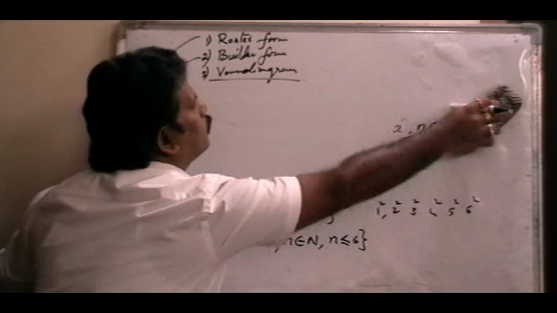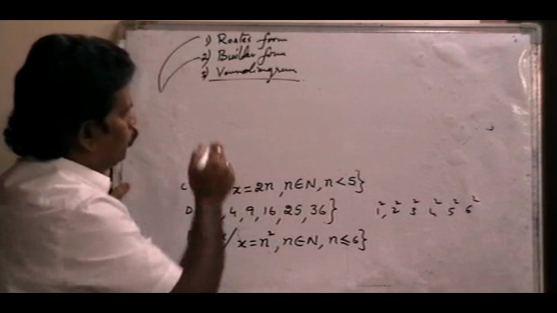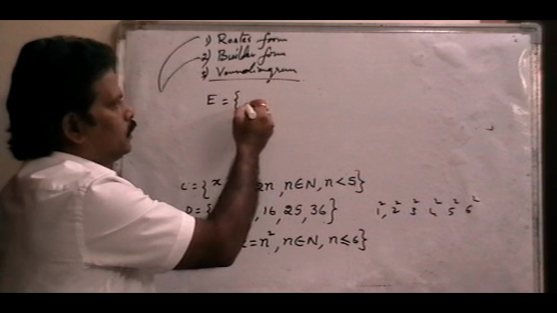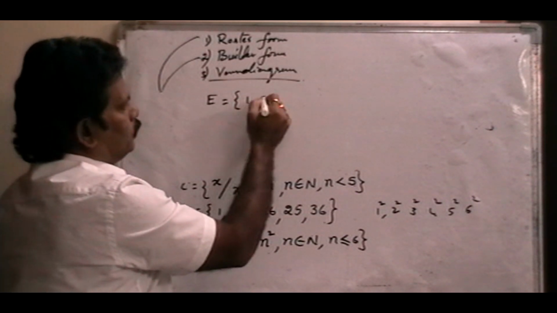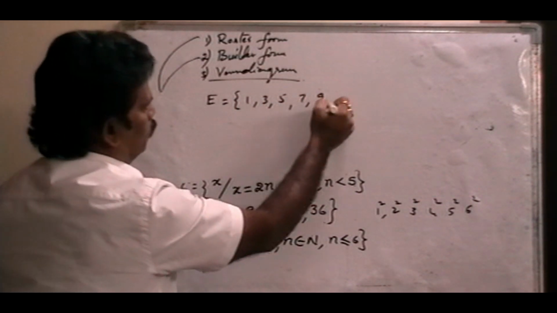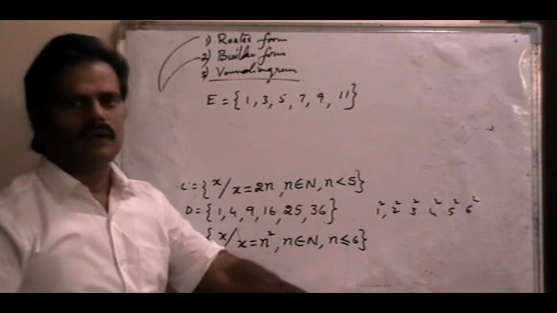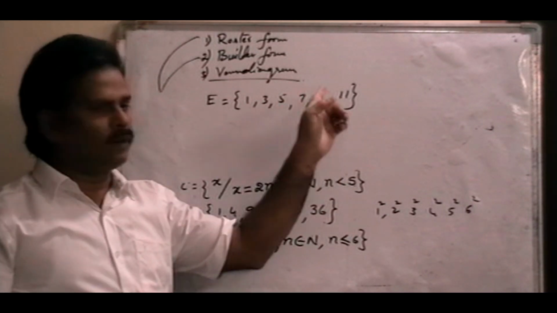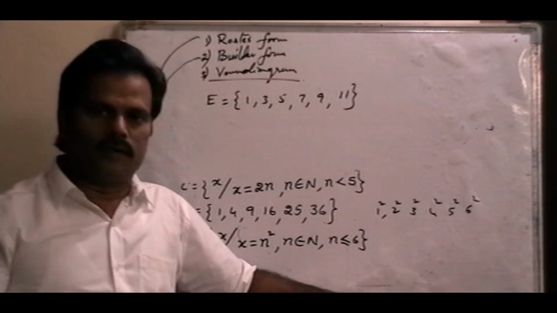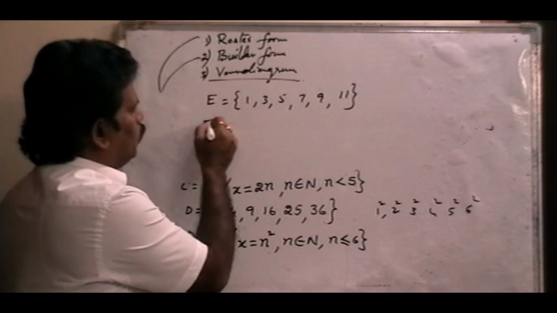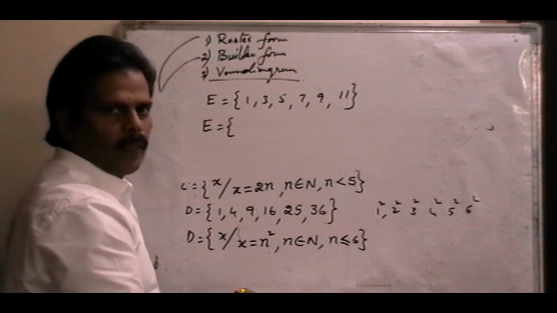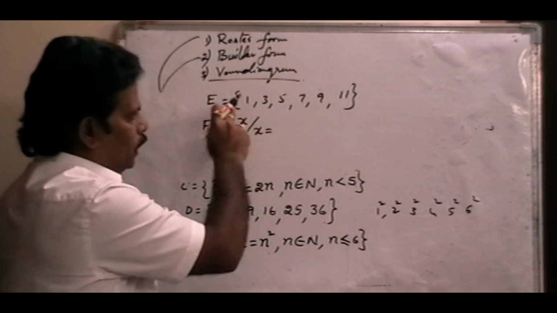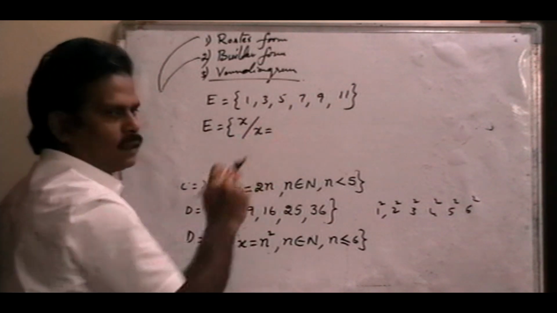And one more example of builder form. Suppose E is one of the sets. In this set the elements are, for example, 1, 3, 5, 7, 9, 11. Right? Now, what are these elements? 1, 3, 5, 7, 9, 11 are odd numbers. Here, E is a set of elements x such that x, every element x, is an odd number.